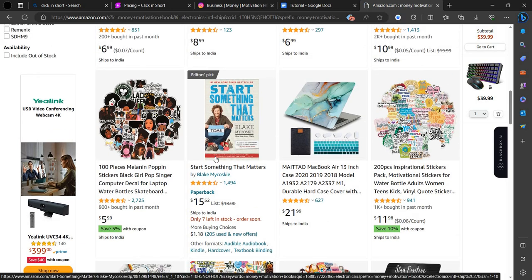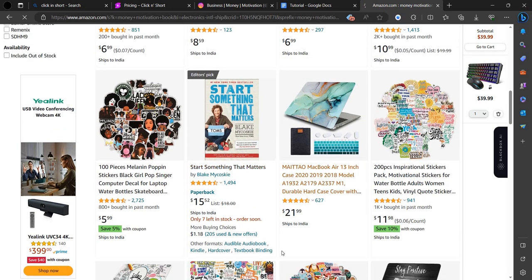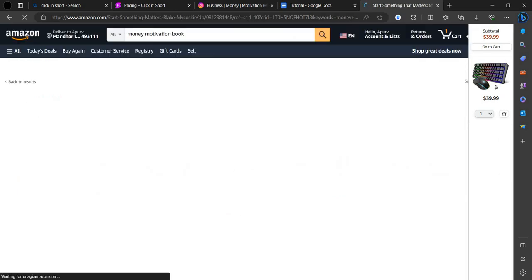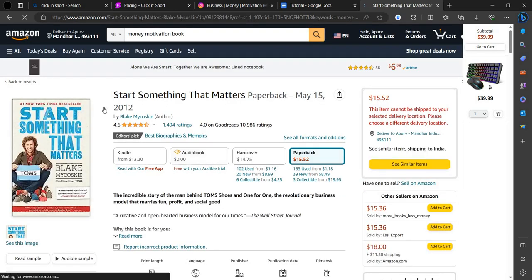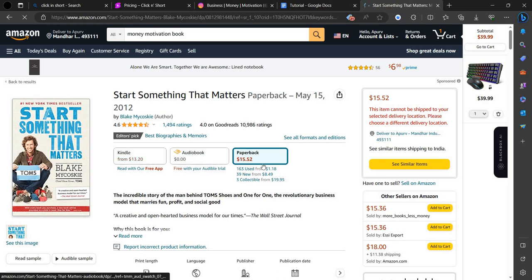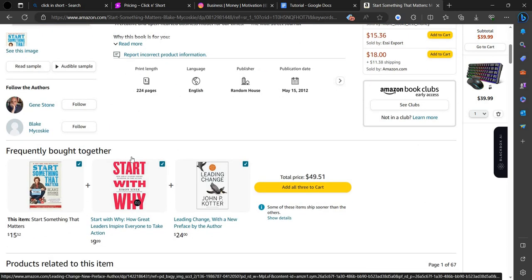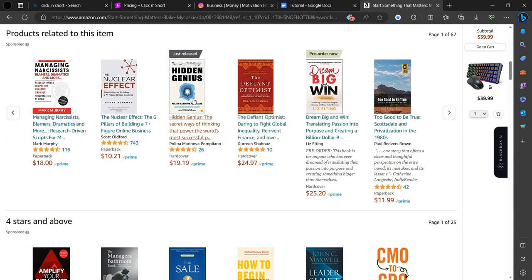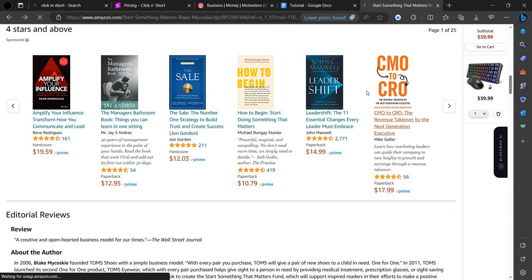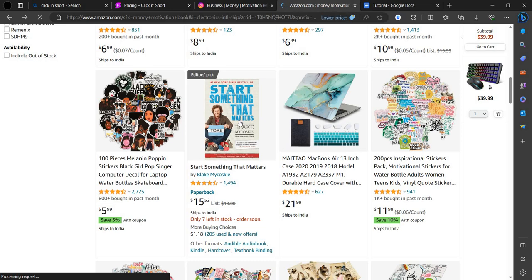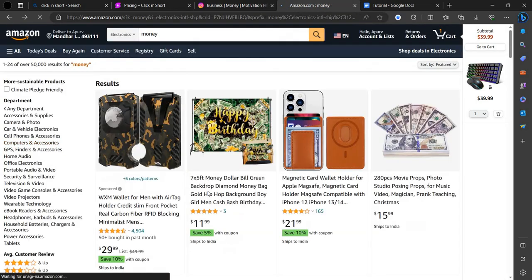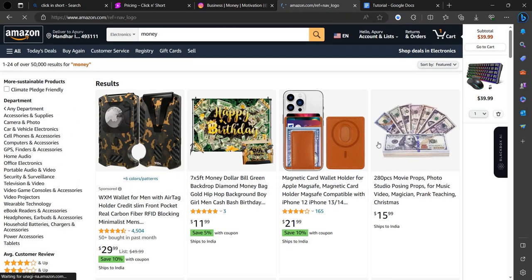Here you can see Start Something That Matters. If you want to sell this book, you can be an Amazon affiliate, and sell this paperback version, and they will give some commission to you. Like this you can target the audience for your niche and then make money from it.